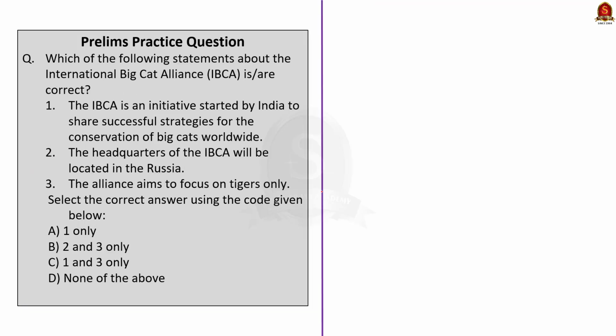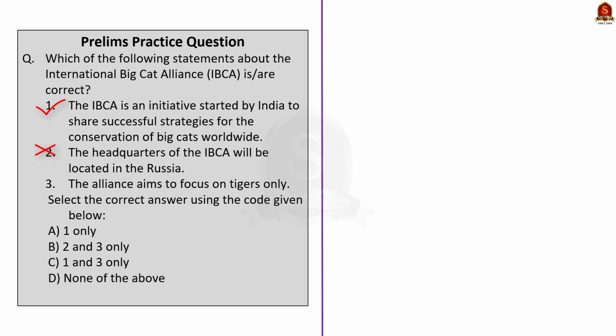See the third question. Which of the following statements about the International Big Cat Alliance are correct? See the first statement. IBCA is an initiative started by India to share the successful strategy for the conservation of big cats. See, statement 1 is correct. See the second one. The headquarters of IBCA will be located in Russia. See, this is incorrect because the headquarters will be in India.